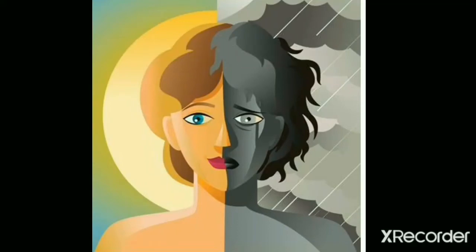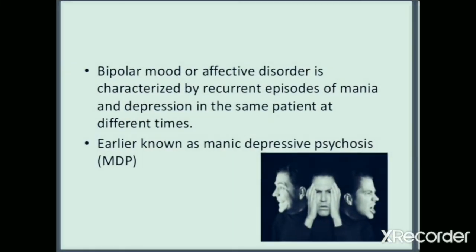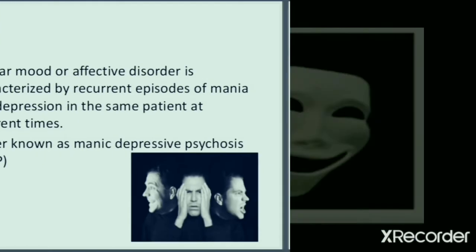My tutorial presents bipolar disorders. Bipolar disorder is characterized by recurrent episodes of mania and depression in the same patient at different times. It was earlier known as manic depressive psychosis. So, in bipolar disorder, both mania and depression occur.